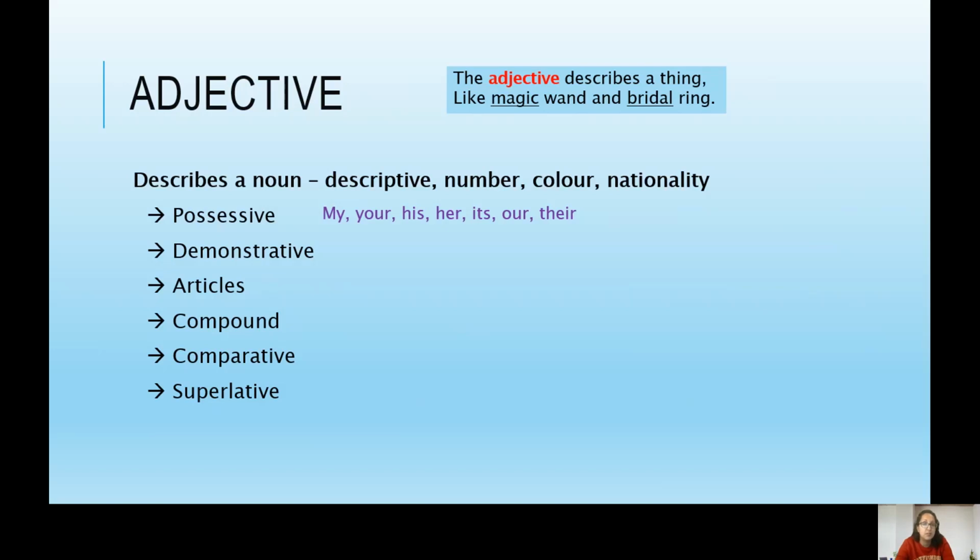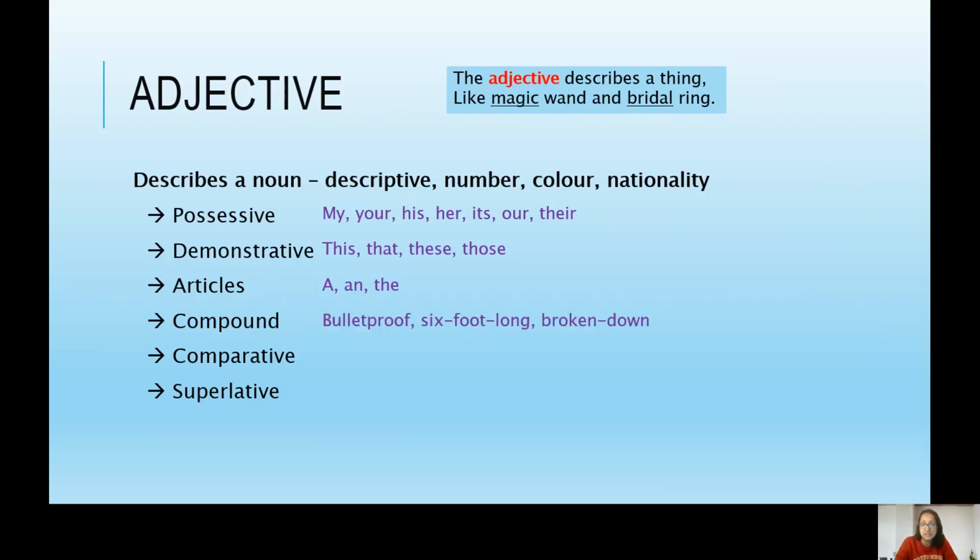Demonstrative adjectives. Again, this, that, these, those, like the pronouns, but this time they are used with a noun. So this jumper, for example. Articles, a, an, the. A and an are indefinite articles. The is the definite article.